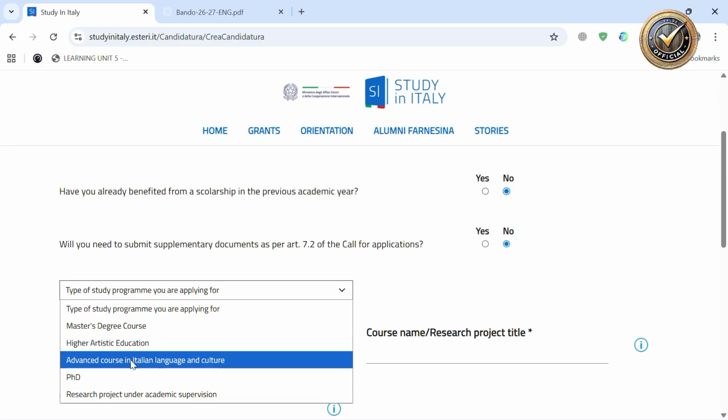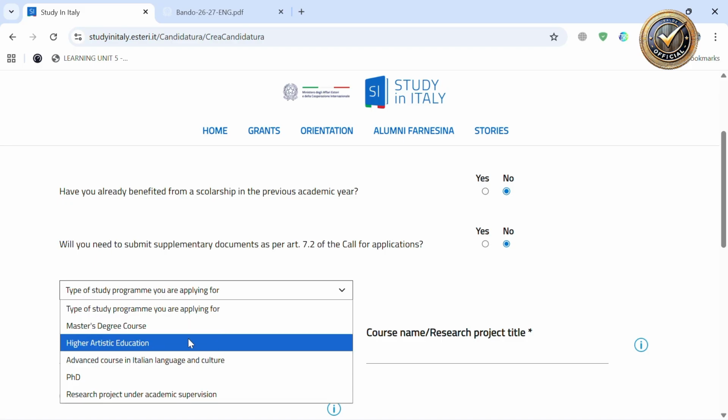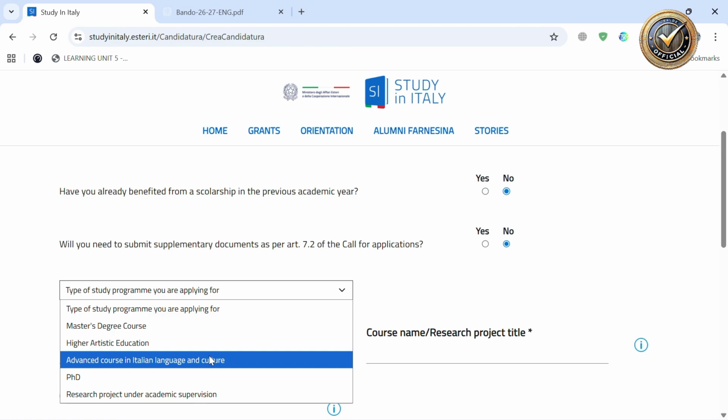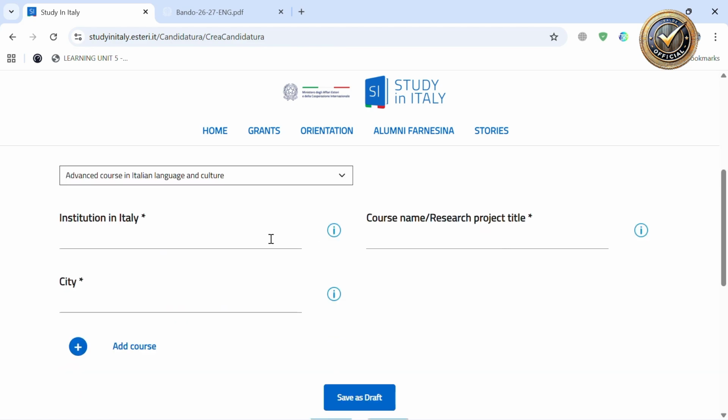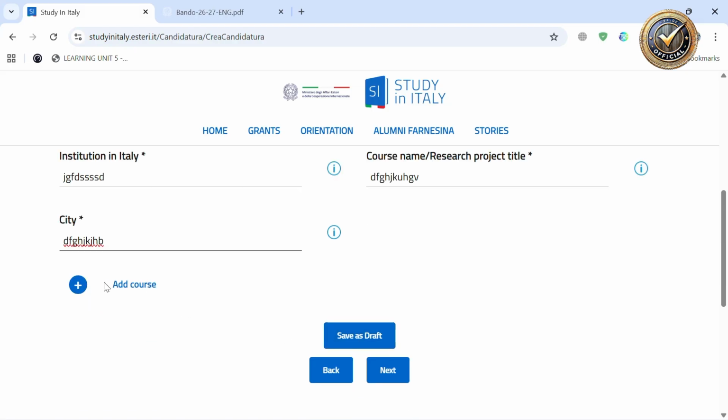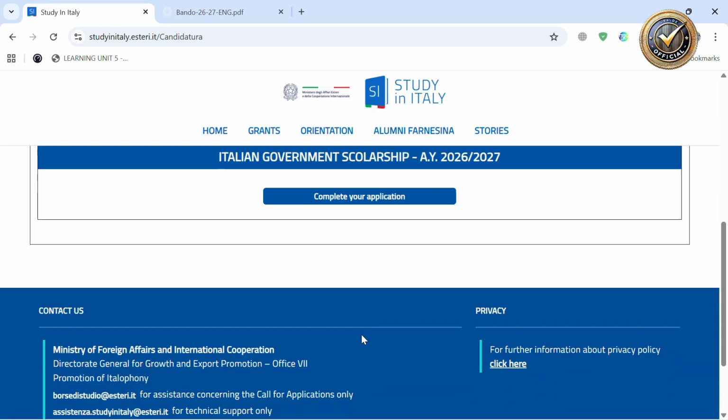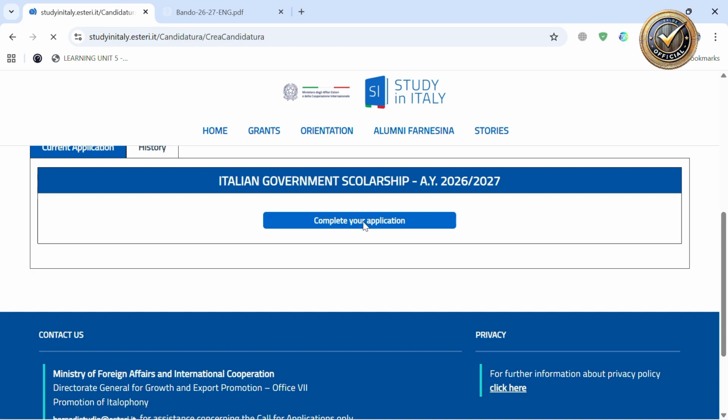For example, let's choose advanced course in Italian, and then the Italian institution. Here is the course name, you put it, and then you put the city, and then you click on save as draft, and you continue with your application.